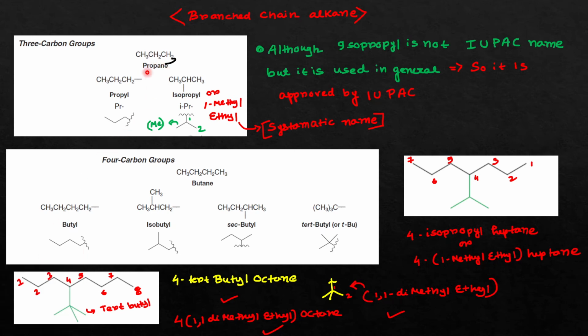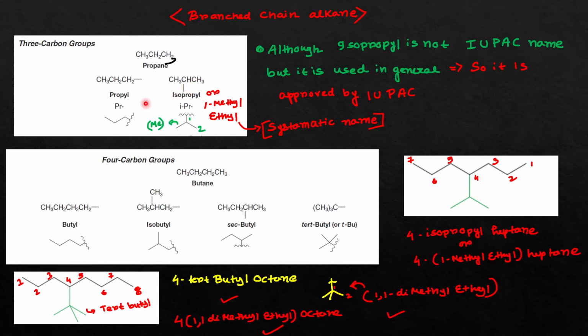In case of an unbranched alkyl group, you just remove one terminal hydrogen. But in case of a branched alkyl group, one of the middle hydrogen atoms attached to the carbon atom is removed. If you remove this hydrogen atom, you will obtain the isopropyl group. On the other hand, if you remove a terminal hydrogen atom, you will have the propyl group. So this is called a 3 carbon branched alkyl group.